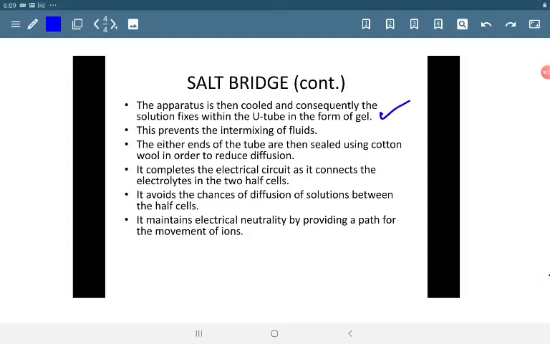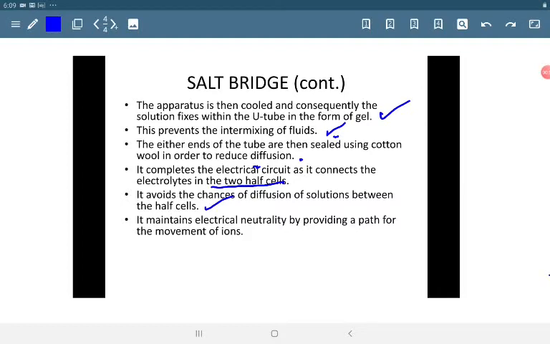This prevents the intermixing of fluids. The either ends of the tube are then sealed using cotton wool in order to reduce diffusion. The important function of salt bridge is to complete the electrical circuit as it connects the electrolytes in the two half cells. It avoids the chances of diffusion of solutions between the half cells.